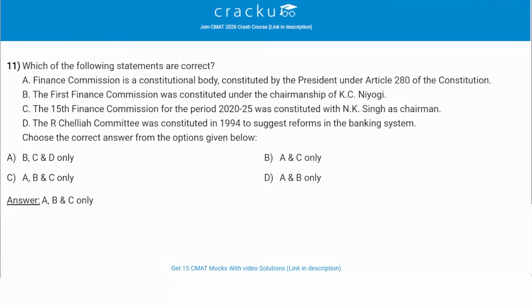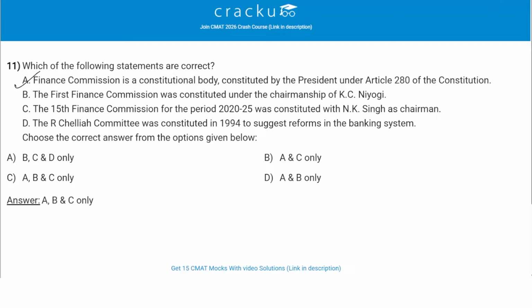Which of the following statements are correct? So we are given 4 statements. We have to check which of the following are correct. The Finance Commission is a constitutional body constituted by the President under Article 280 of the Constitution. This is correct. It is a constitutional body established under Article 280 of the Indian Constitution. The President of India is mandated to constitute a Finance Commission every 5 years or at such earlier time as he considers necessary.